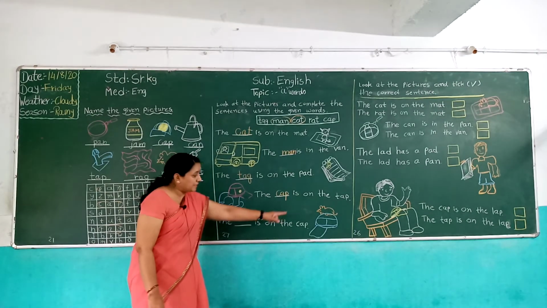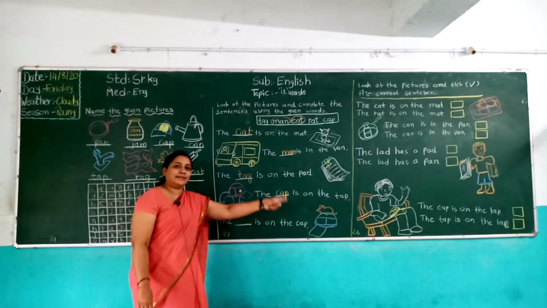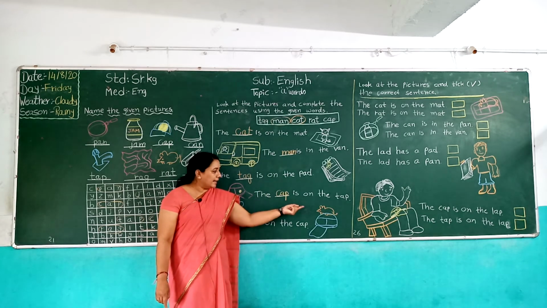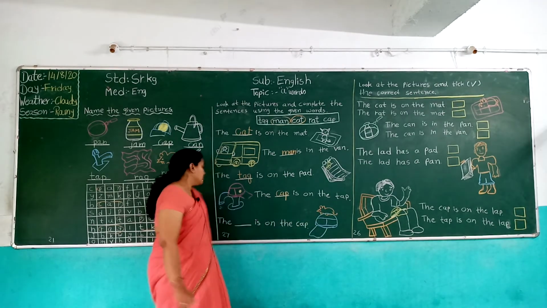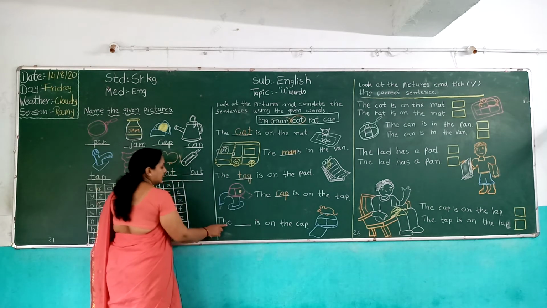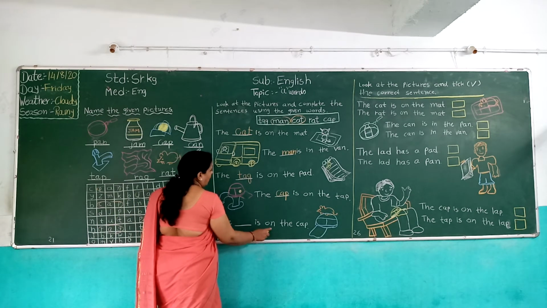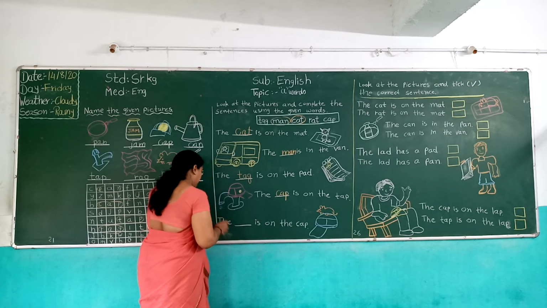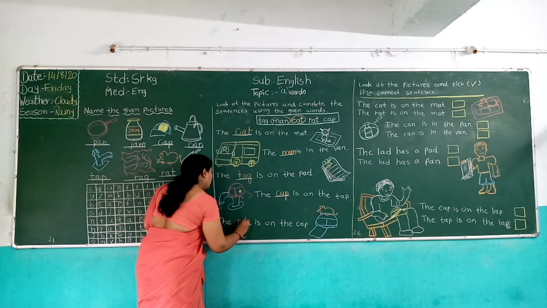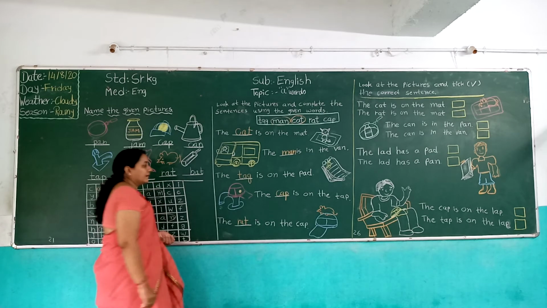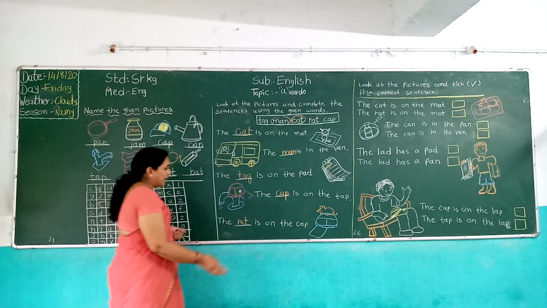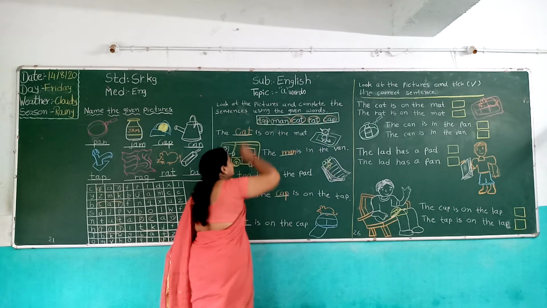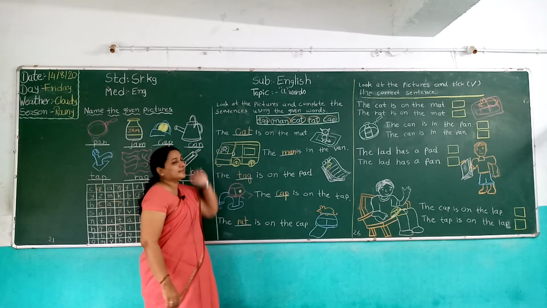And the last one, which picture is it? It's a cap and a rat. The rat is on the cap. Understand? Now children, look here. The, is, on, the, cap. The rat. The rat is on the cap. Complete the sentence. And where is the rat's spelling? We circle it also there. Then fill up all the words we use. Using the given words, complete the sentence.